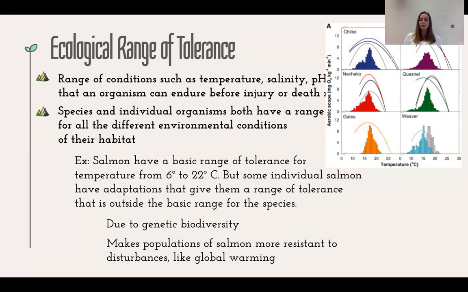So if we have individuals that are more tolerant of higher temperatures, they're going to be better able to survive the warmer temperatures that are caused by things like the recent heat wave that we had in the Pacific Northwest, which is where we have a lot of salmon. And they were talking about the major problems that the salmon were having because the rivers were actually getting too warm for the salmon's range of tolerance. So the only individuals that were going to survive the river temperatures reaching extreme highs were going to be those individual salmon whose range of tolerance falls at the higher end of the temperature.